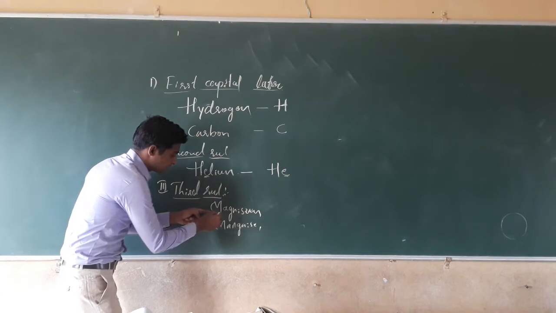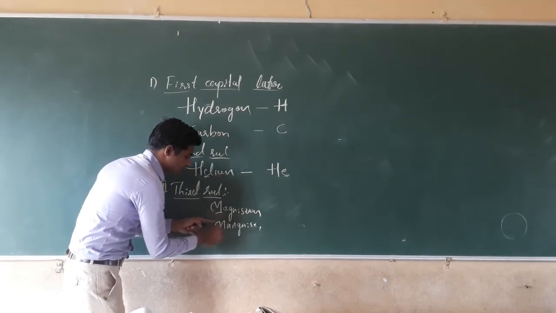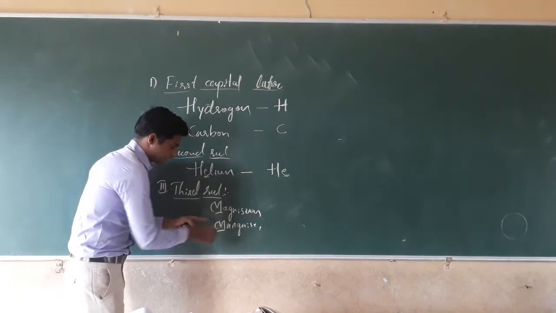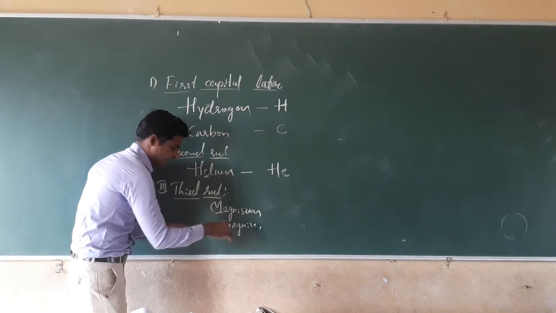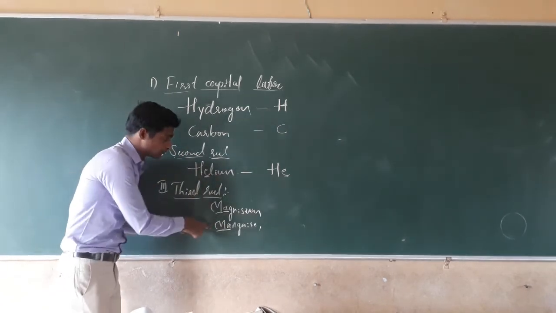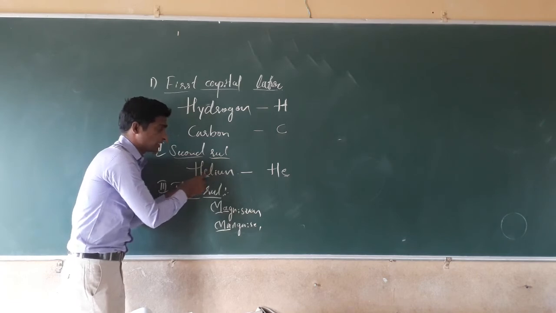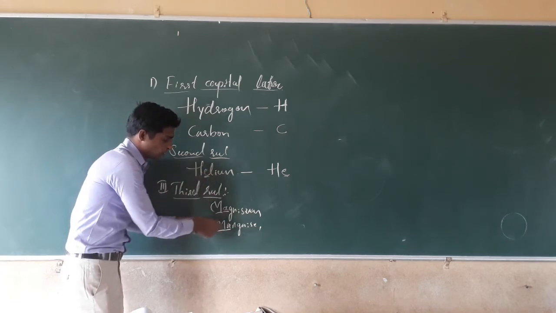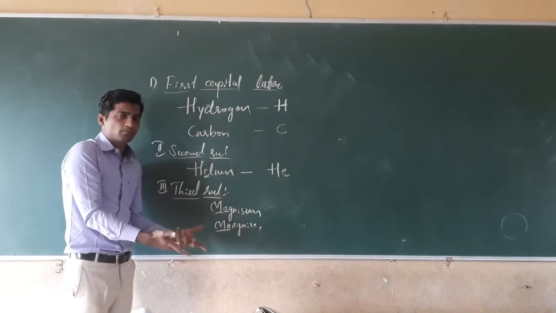See here, the first letter is also M. Here also the first letter is M. The second letter is A. Here also A. And at that time, what do we have to do? See, the second small letter will also fail here. If we take the second small letter, what happens? Both first and second letters are the same.